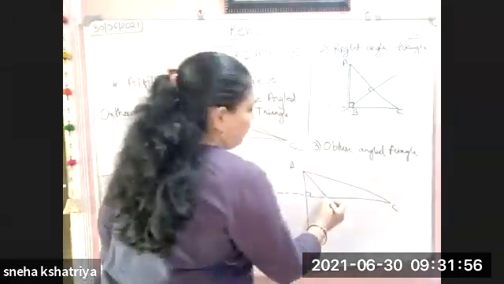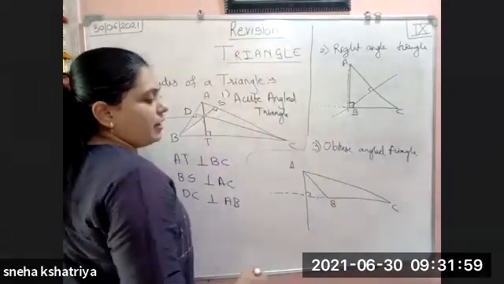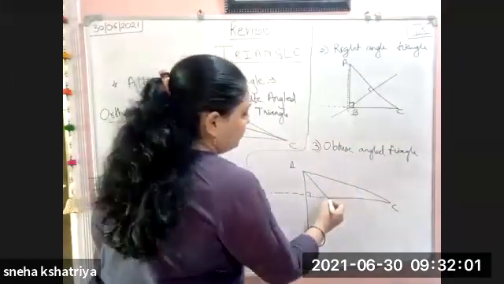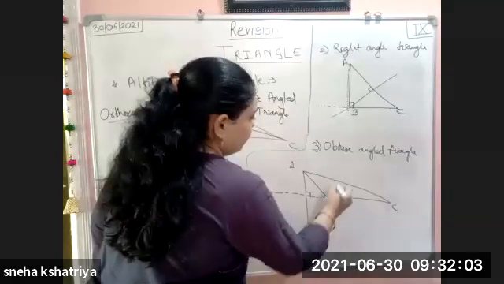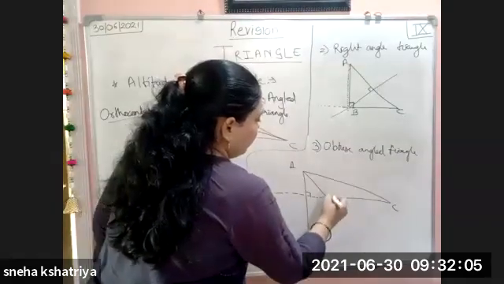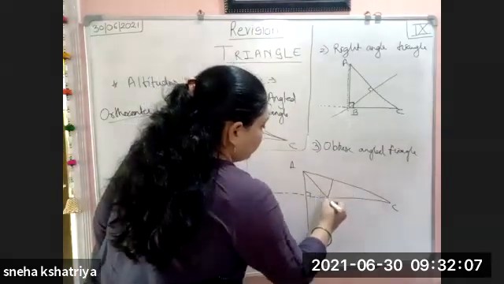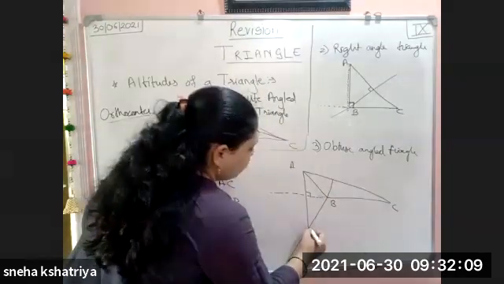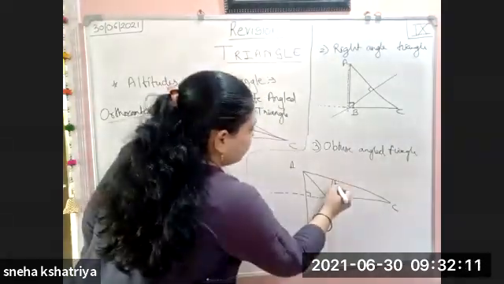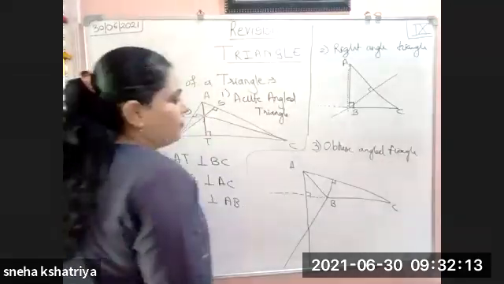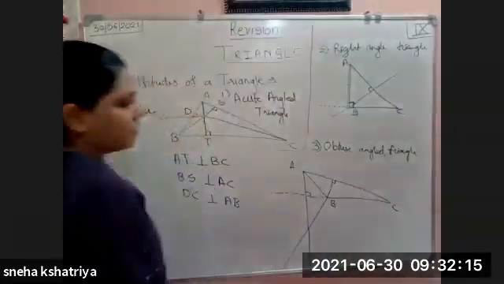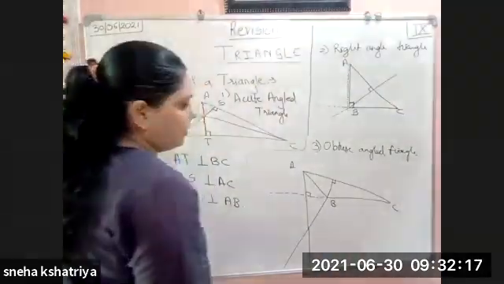Okay. So from B we have to draw a perpendicular over AC. It will come like this. This is the perpendicular. And from C we have to draw a perpendicular.